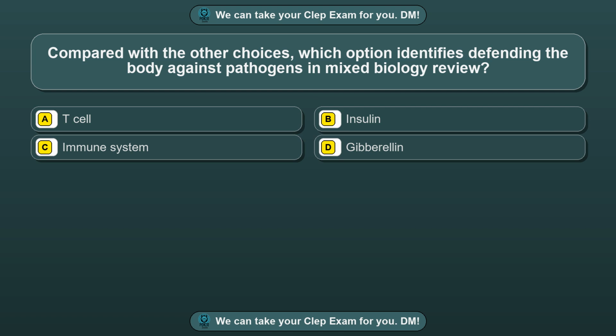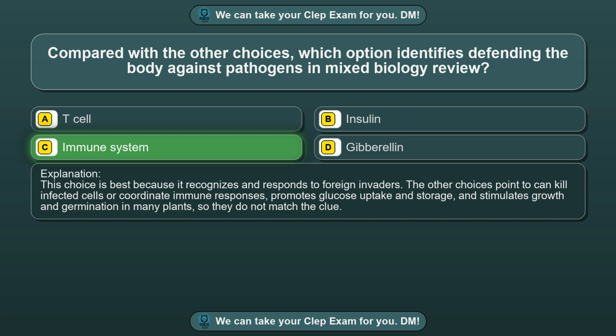Question 68. Compared with the other choices, which option identifies defending the body against pathogens in mixed biology review? Option A, T cell. Option B, insulin. Option C, immune system. Option D, gibberellin. The correct answer is option C, immune system. This choice is best because it recognizes and responds to foreign invaders.